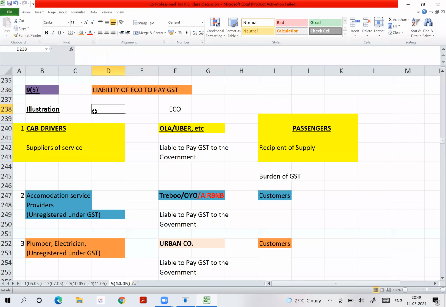Means what happens is, when certain notified services are supplied through an e-commerce operator, then the service provider will not pay GST. Who will pay GST?